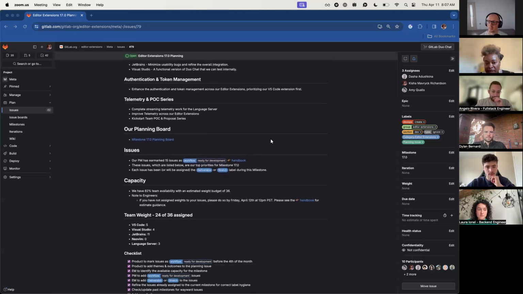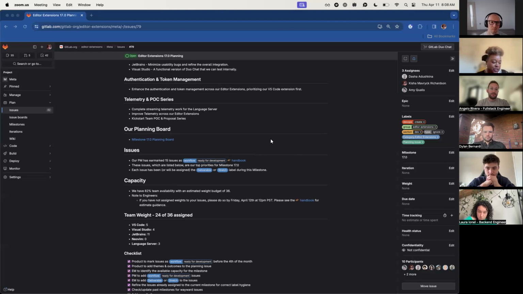The planning board is linked. The bit that I may need help with is labeling. The only two labels that I'm familiar with right now are the workflow and the deliverable stretch. So if there are any labels that may be missing or things that need to be added, feel free to ping me and teach me, or send me a handbook so that I can learn.